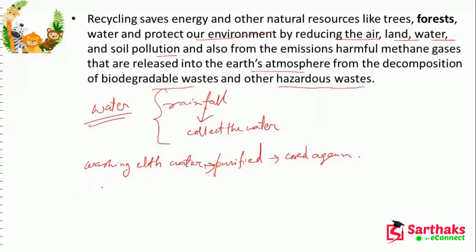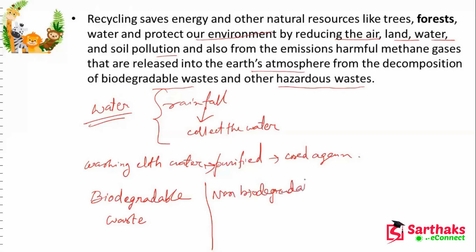So from now, what we'll do, we will segregate biodegradable waste in one bin and non-biodegradable waste in another. Okay, we have to do it. So in this way you can see that we are able to save our environment.